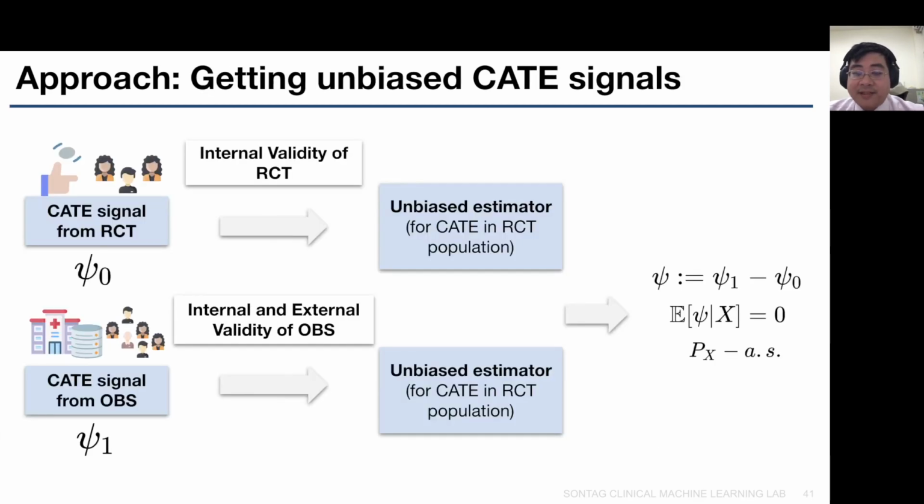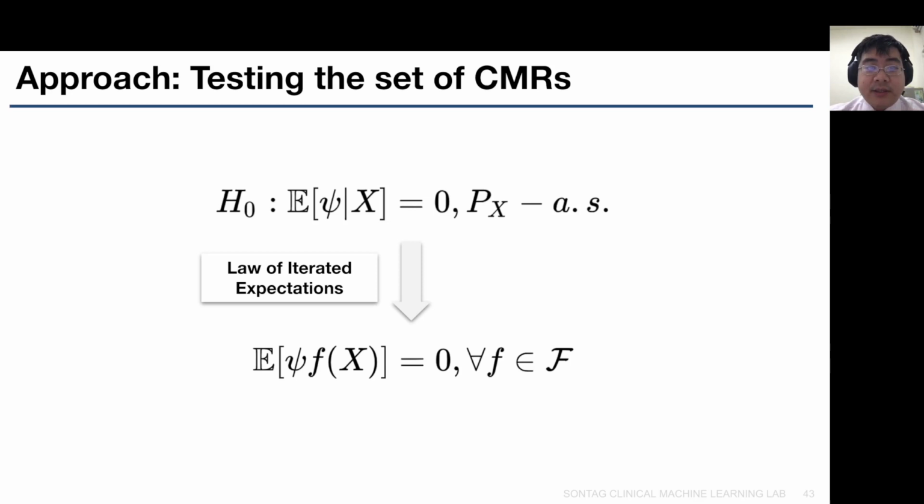Therefore, as we have said, if we let psi equal psi 1 minus psi 0, then this instance-wise signal psi should have a conditional expectation of 0 given X almost surely. We have now translated our null hypothesis, which is the internal and external validity assumptions for the observational studies, into a set of conditional moment restrictions. Now, by the law of iterated expectations, for any measurable function f of X, we have the expectation of psi f of X is equal to 0.